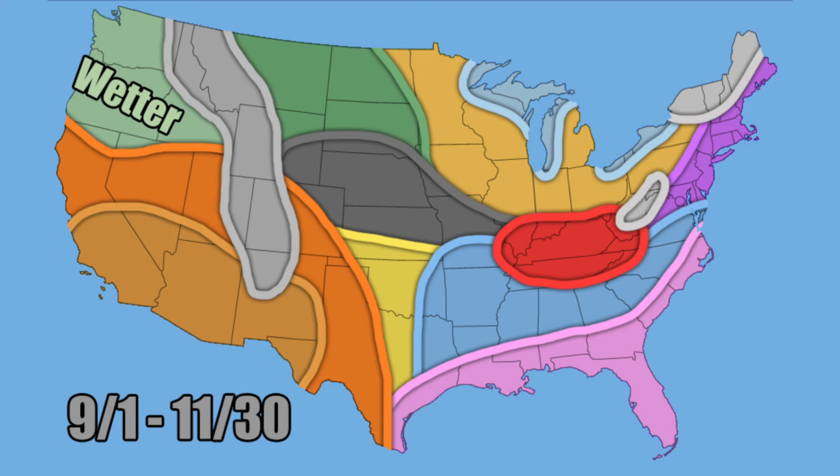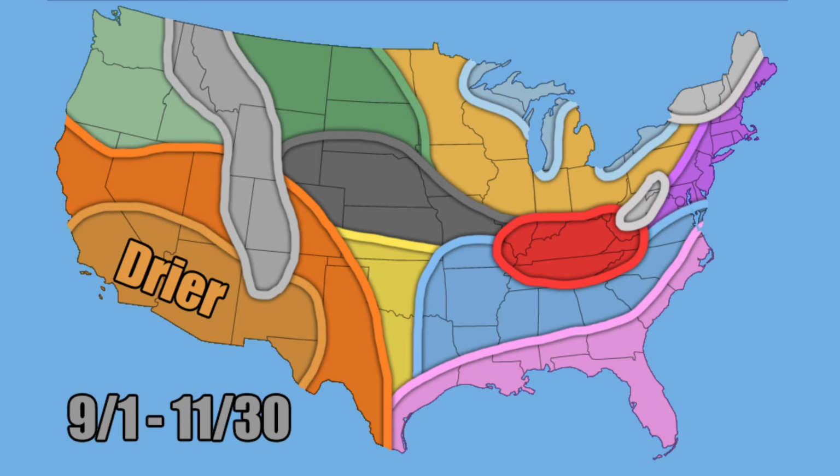Now, wetter than normal conditions for the Pacific Northwest, and pretty much the opposite for parts of the Southwest. I'm looking at warmer than normal conditions for areas surrounding that brownish region, all the way from Texas to California, and looping across parts of the southern Rockies. Here's your drier than normal condition region. That's for parts of California, Nevada, Arizona, and parts of New Mexico and Texas.